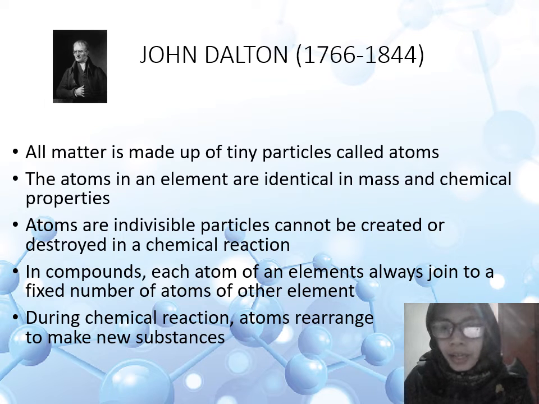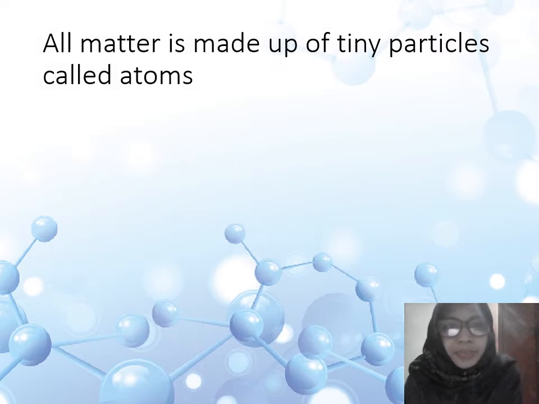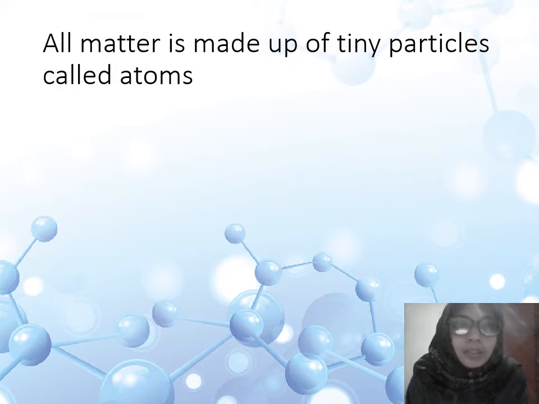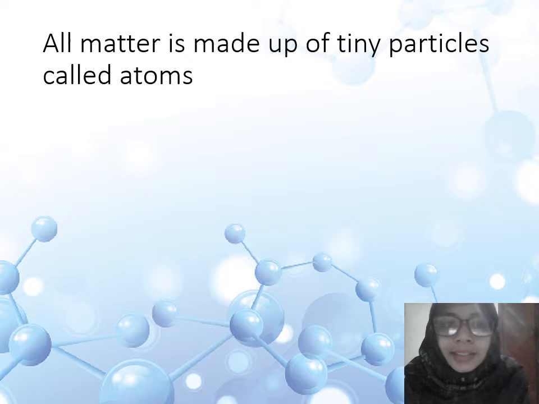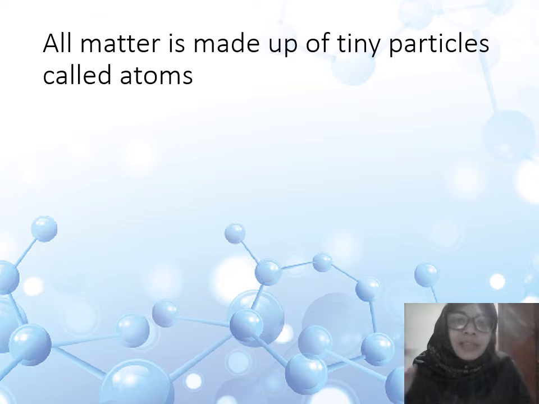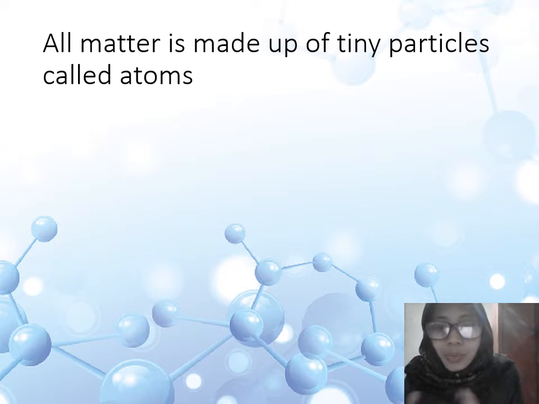The first postulate is that all matter is made up of tiny particles called atoms. What does it mean? It means that when we go on dividing matter into smaller and smaller pieces, what we get at the end is an atom.